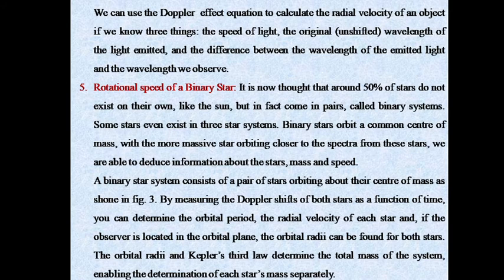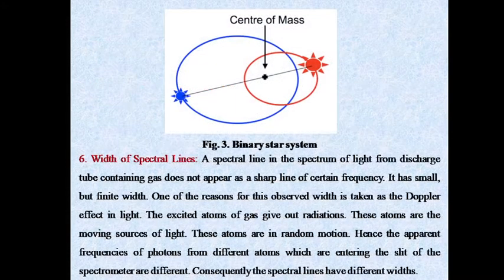The orbital radii and Kepler's third law determine the total mass of the system, enabling the determination of each star's mass separately.